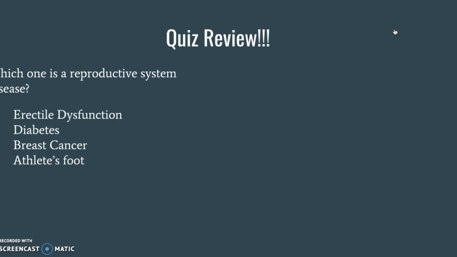Which one is a reproductive system disease? A, erectile dysfunction. B, diabetes. C, breast cancer. Or D, athlete's foot. The answer is A, erectile dysfunction.